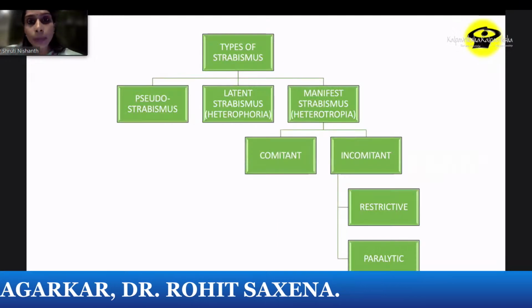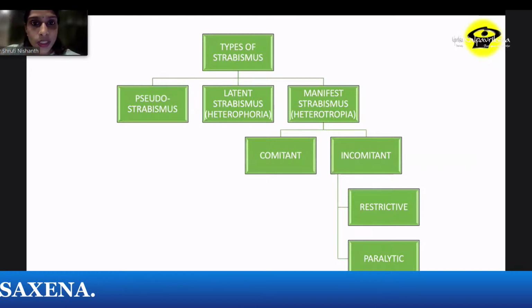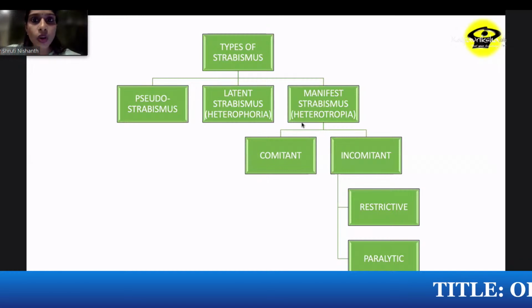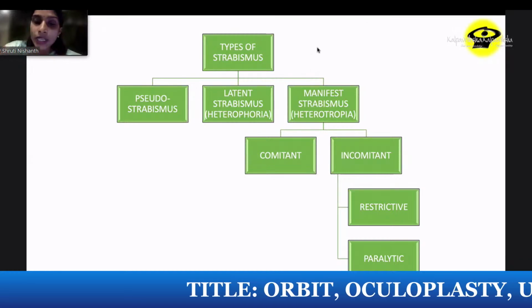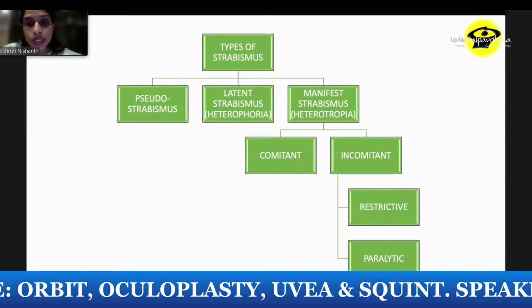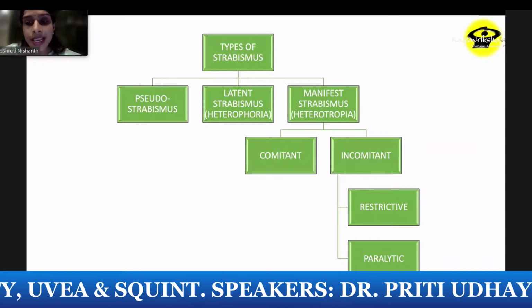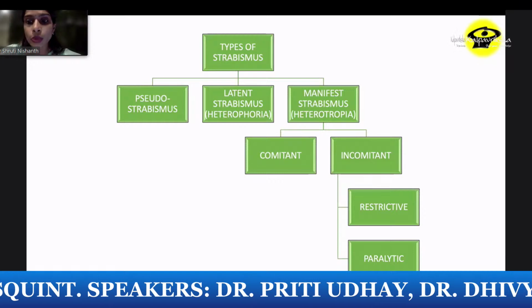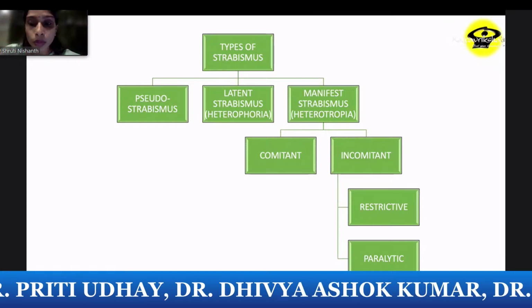Now, when it comes to types of strabismus, these are the aspects they will ask you, and you should know. One is pseudostrabismus, latent strabismus or heterophoria, and manifest strabismus or heterotropia. Heterotropia is basically divided into comitant and incomitant. Comitant squints have the same angle in all directions of gaze. Incomitant strabismus is the one where you have different angles of deviation in different positions of gaze.